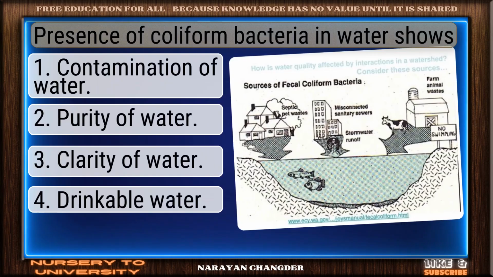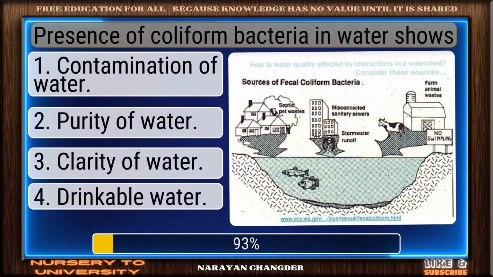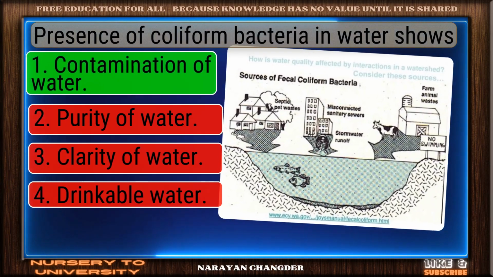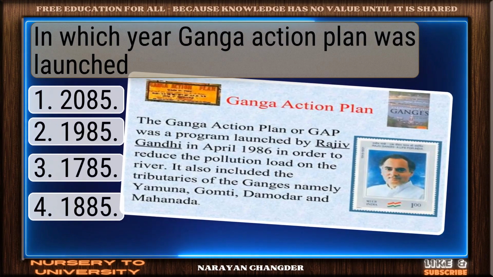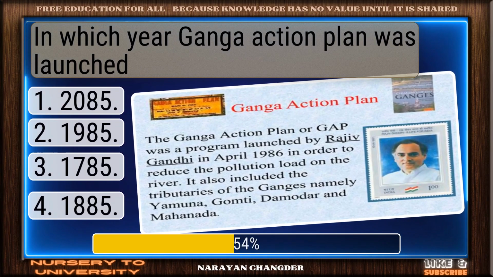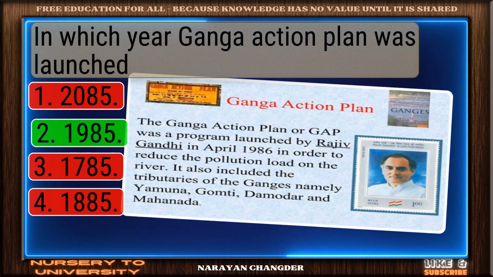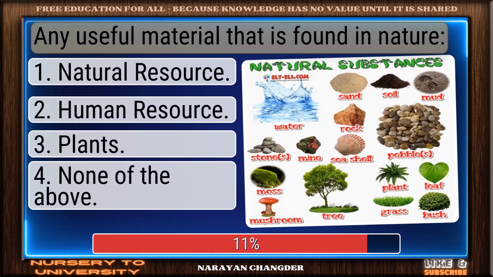Presence of coliform bacteria in water shows. Solid response. Contamination of water is valid. In which year was the Ganga Action Plan launched? You chose 1985, correct. Any useful material that is found in nature?